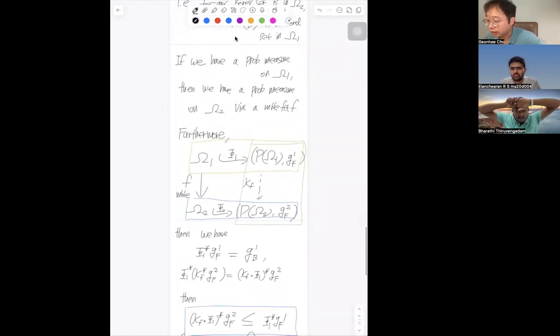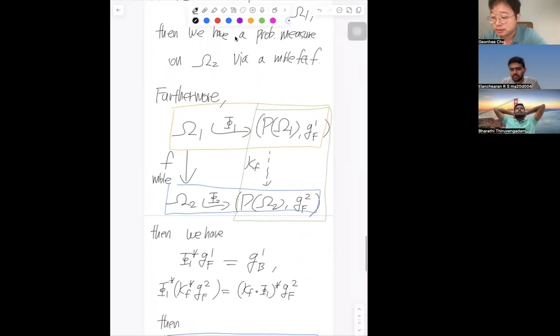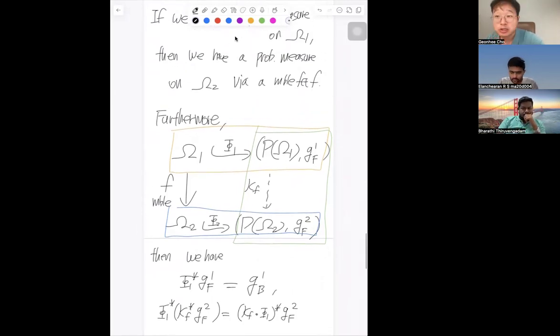So what do we know regarding biholomorphisms? A biholomorphism makes the Bergman metric the same, because the invariant metric means that any biholomorphism preserves everything. So if I start from a biholomorphism, then this diagram commutes and everything is just an equality. Now in the general situation, if you have a measurable function, then some of the inequalities hold and some in general fail. What I'm saying is that if this diagram commutes, then at least in the biholomorphic case this is true. So I'm just asking for the reverse.